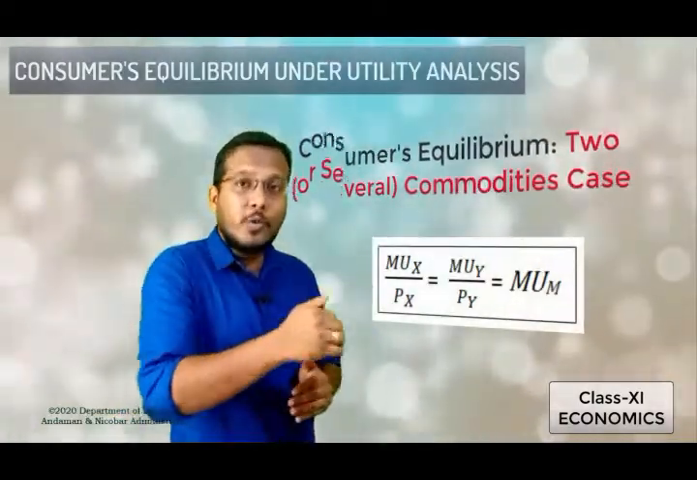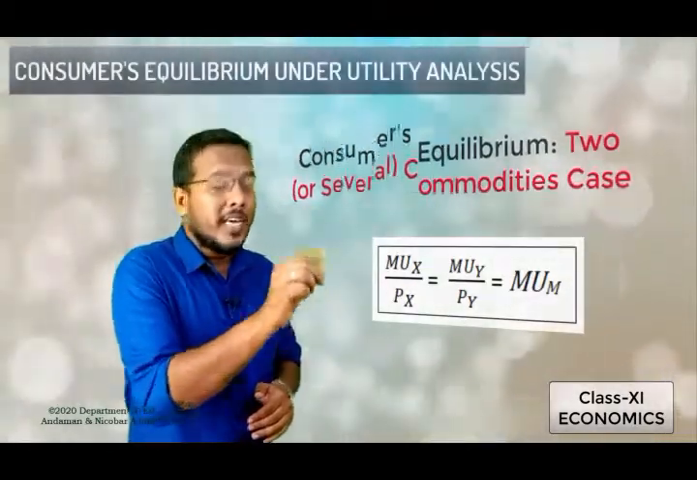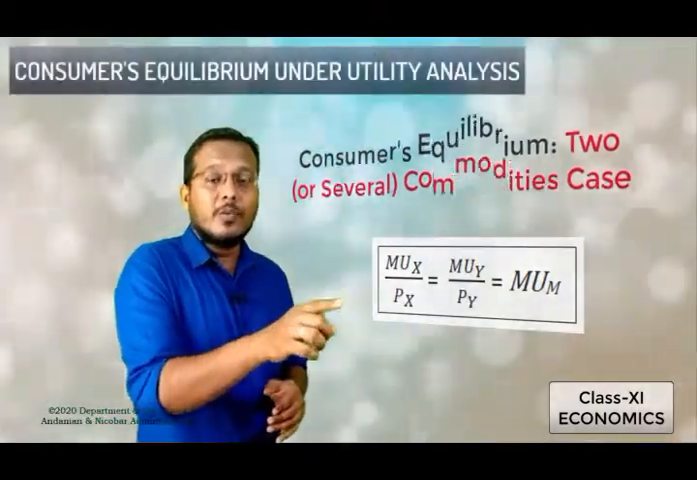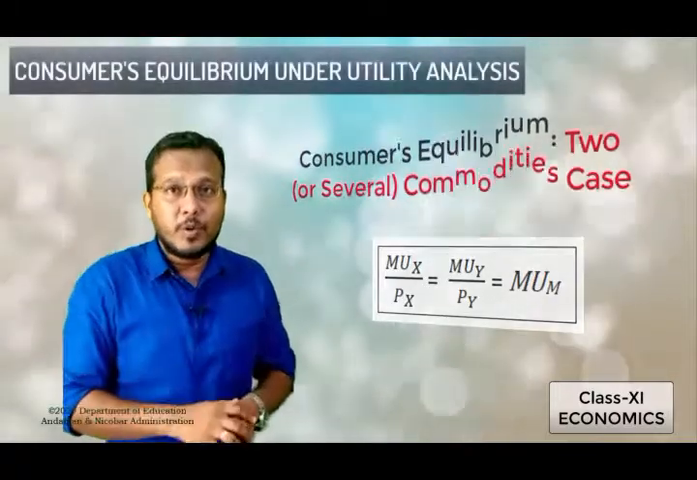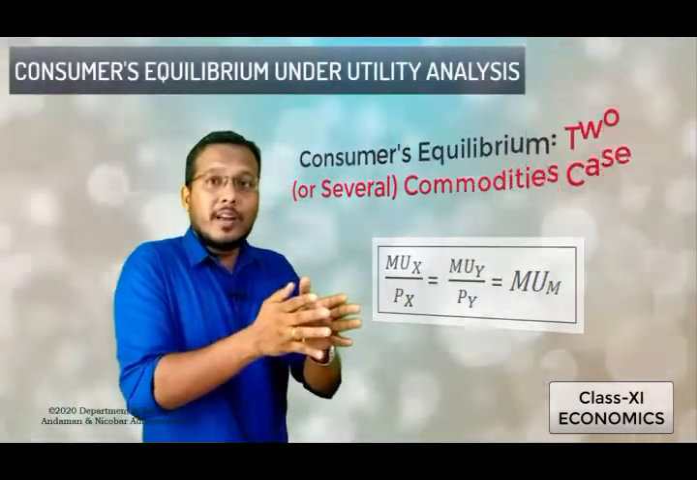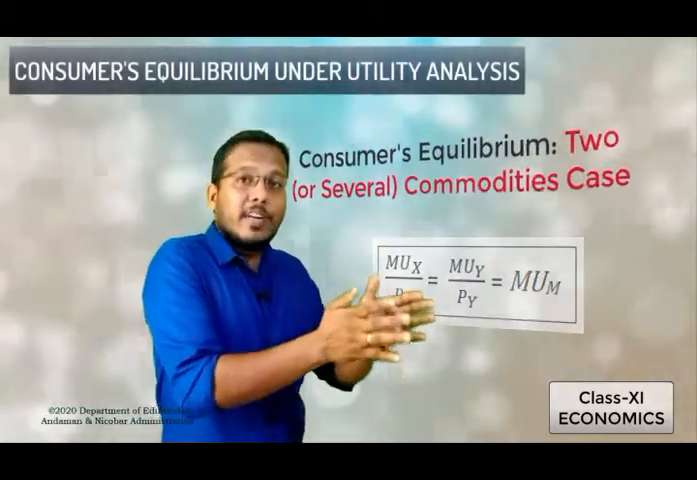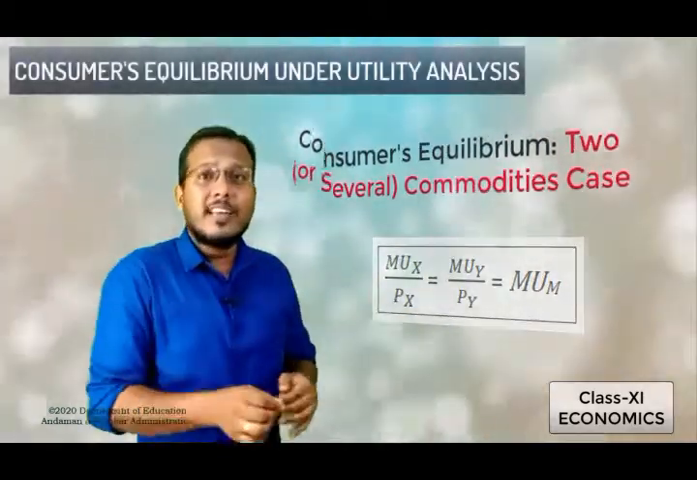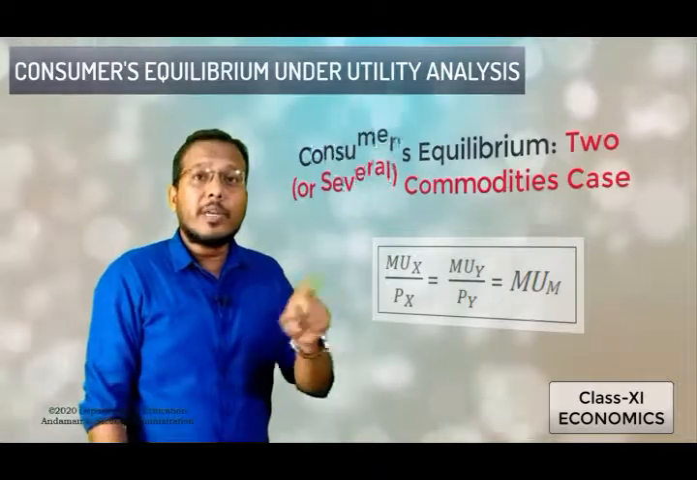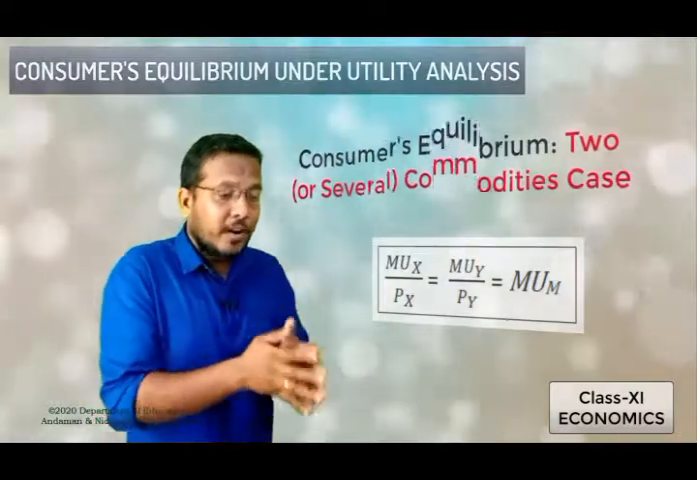So by combining these two equations together, MU of X by PX should be equal to MU of Y divided by PY, and that too equal to the value of MU of M. So to find out the consumer's equilibrium where the consumer consumes two or more commodities, the several commodity case, the equilibrium is struck at this equation where we can see that MU of X divided by PX will be equal to MU of Y by PY will be equal to MU of M, that is the marginal utility of money.